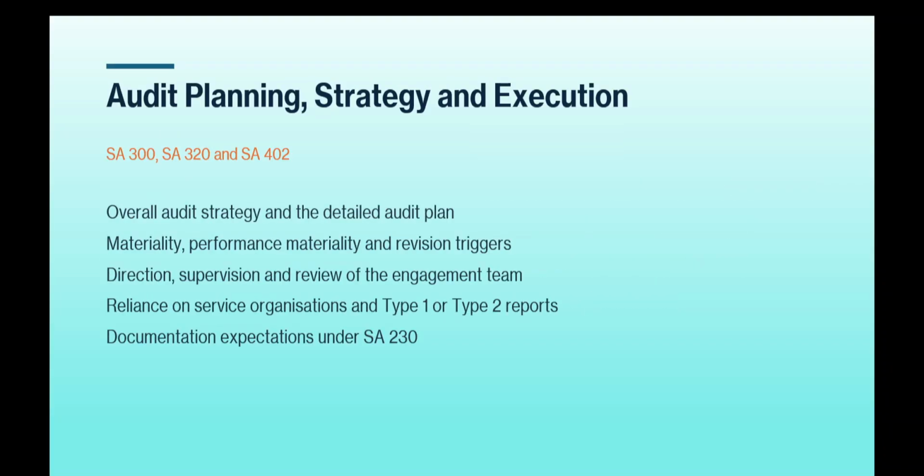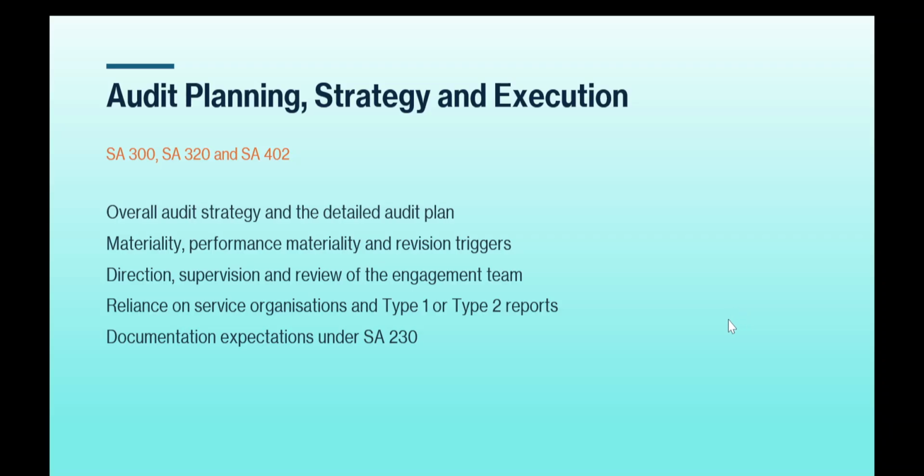Then the third chapter is audit planning, strategy, and execution, SA which covers SA 300, SA 320, and SA 402. Overall audit strategy and the detailed audit plan, materiality, performance materiality, and revision triggers. Then direction, supervision, and review of the engagement team, reliance on service organization and type 1 and type 2 reports, documentation expectations under SA 230. Okay, these are the content of this chapter.